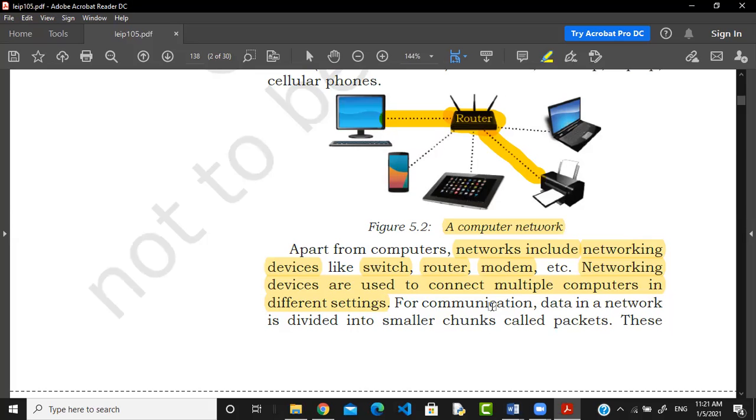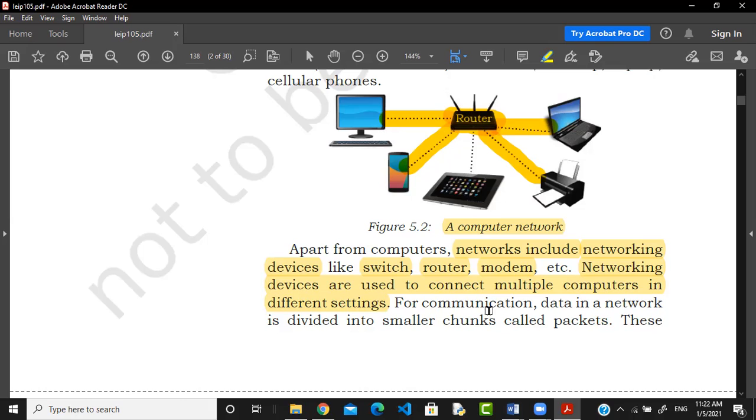For communication, data in a network is divided into smaller chunks that are called packets. It means that whenever this computer or this mobile tries to send information through the router to this laptop, the information does not go directly like this.